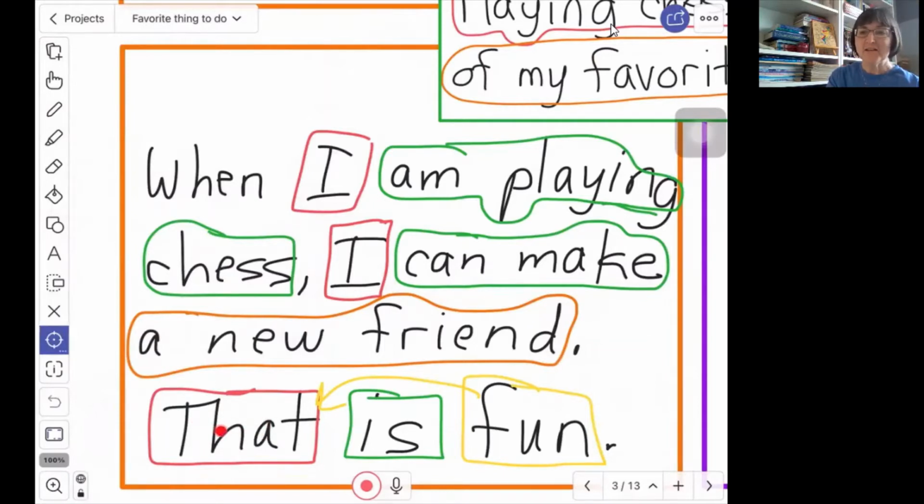We have to look at the sentence before it. It's this whole idea of making a new friend when I'm playing chess. That whole thing, that's what that is. So making a new friend when I'm playing chess, that is fun.